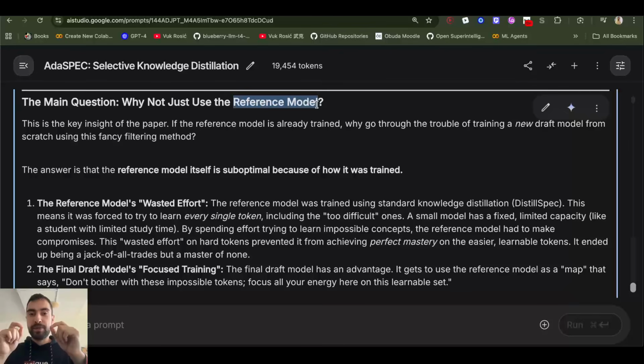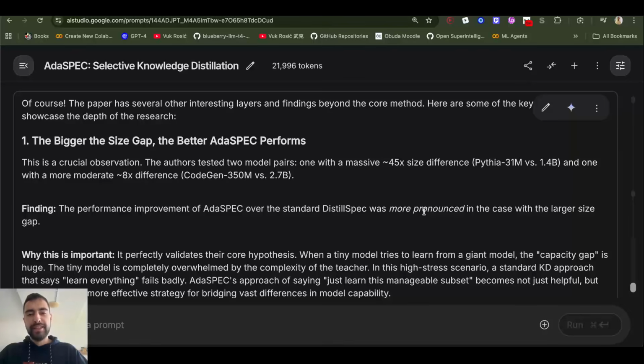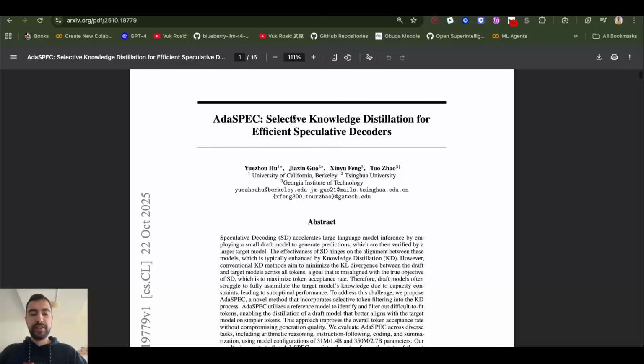So it's still suboptimal. So our draft model that we are now training specifically for those tokens will be better than the reference model with the same amount of compute and effort. They found that the larger the size gap between the big and the small model, the better their method works. So that's gonna be it for this video.